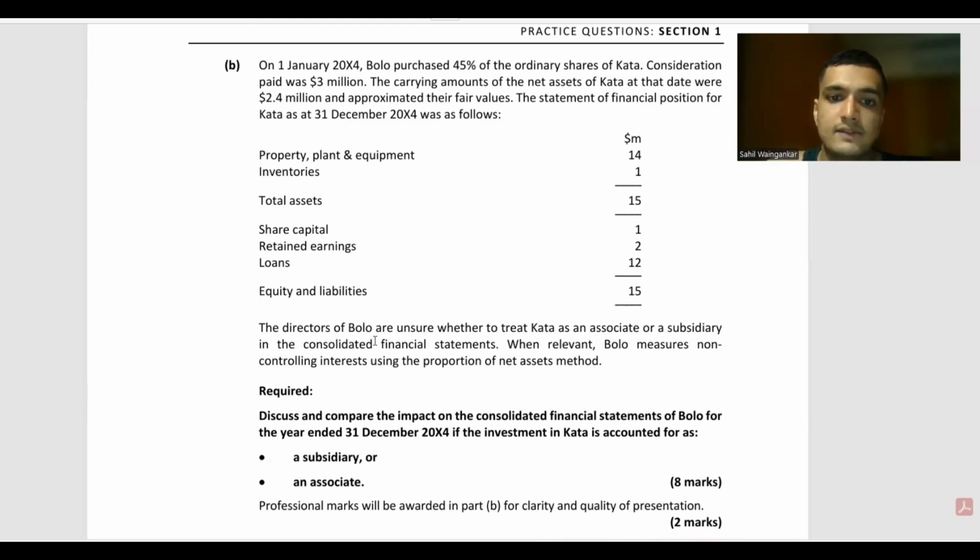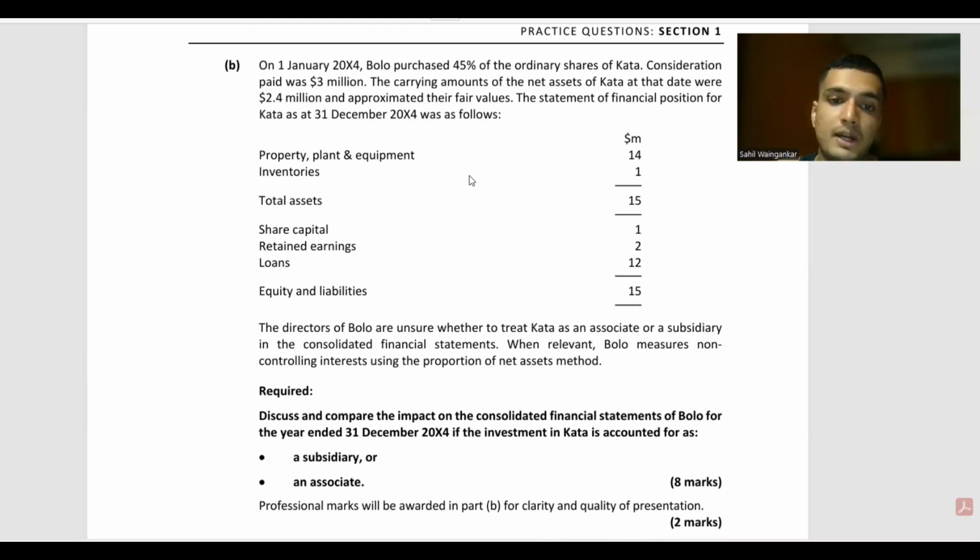However, in this case, for the year end of 31st of December 14, we had acquired Kata on 1st of January 14. Thus, Kata was our subsidiary for the entire year, and thus the entire P&L will be added up.